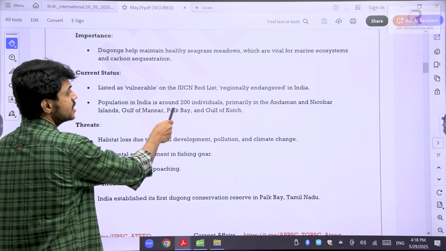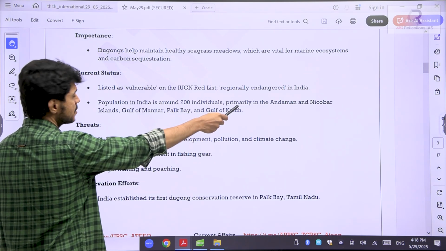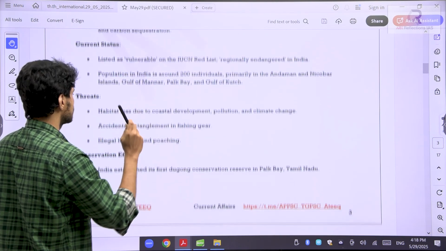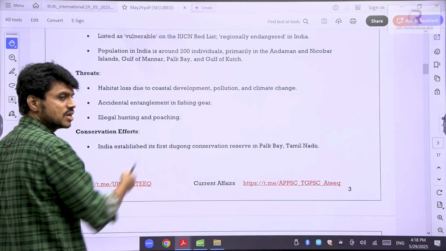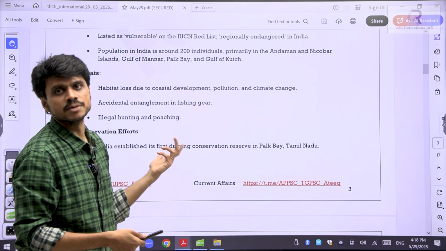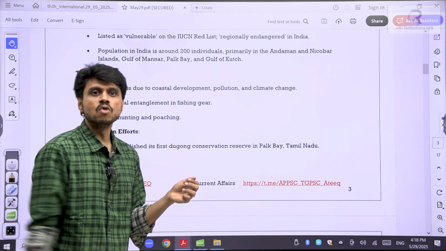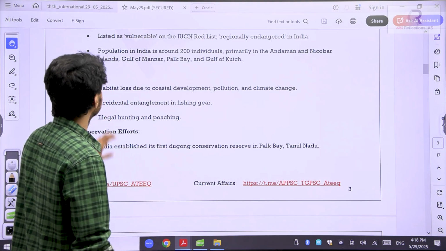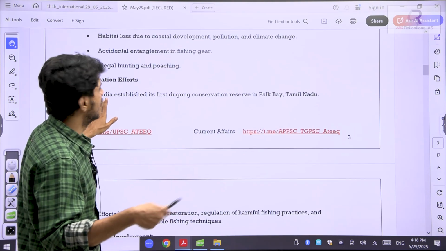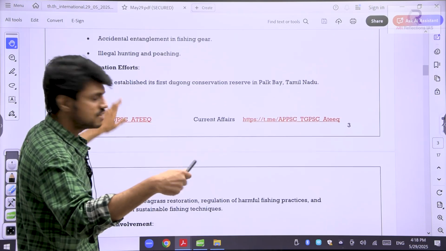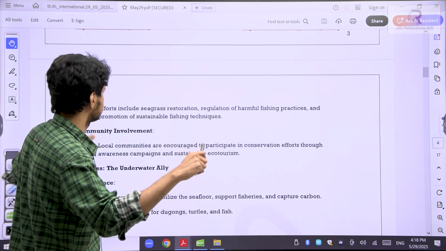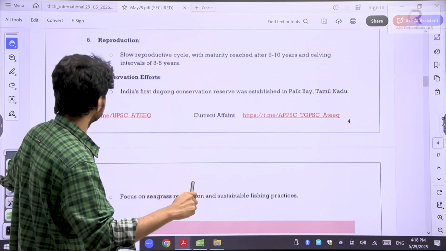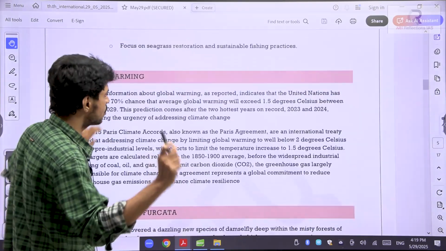The population in India is around 200 individuals, primarily in the Andaman and Nicobar Islands, Gulf of Mannar, Palk Bay and the Gulf of Kutch. So why are they dying? Basically they are getting captured in fishing nets. When you go for fishing, these sea cows are also getting captured. Illegal hunting, poaching, and habitat loss are the common points. We are trying to protect and preserve them. These are the small points that you need to know.